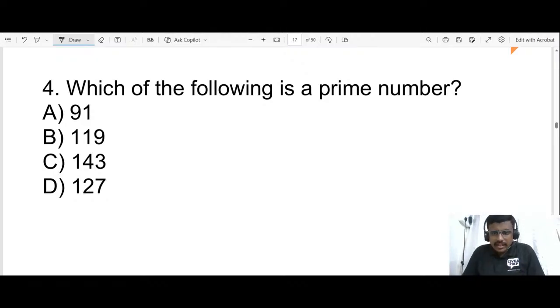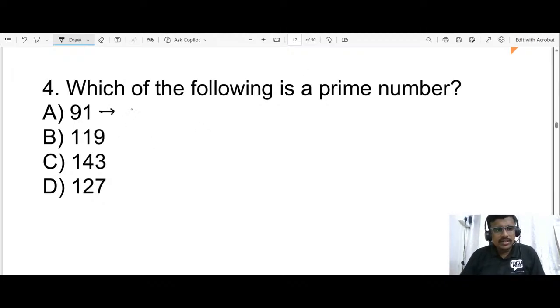Mutturaja, you have answered it A. Why? How? 91 is divisible by 7, divisible by 13, divisible by 1. So it has more than 2 factors. So come, let us check. Yes, it should be divisible by 1 and itself.